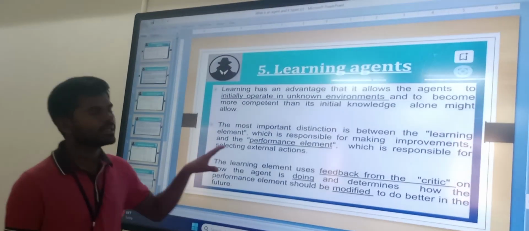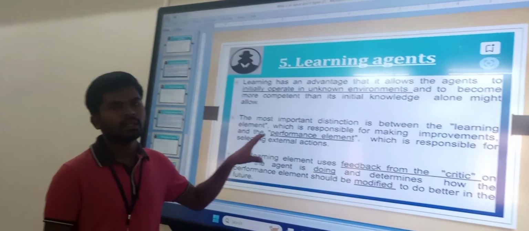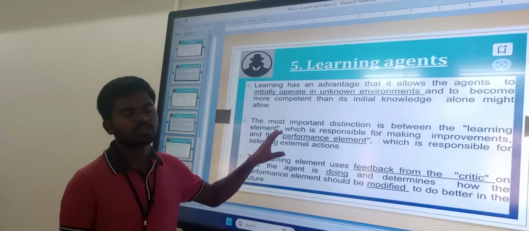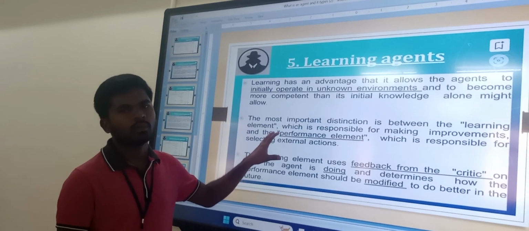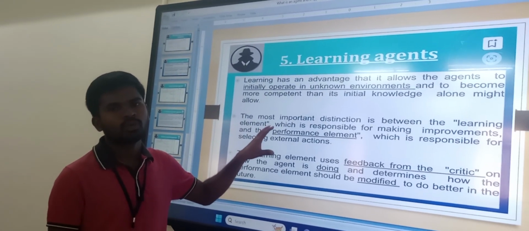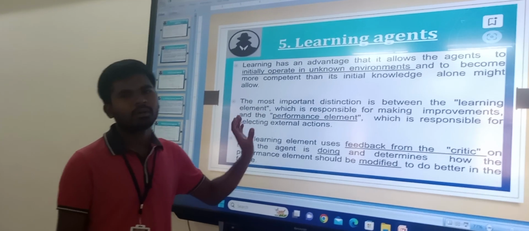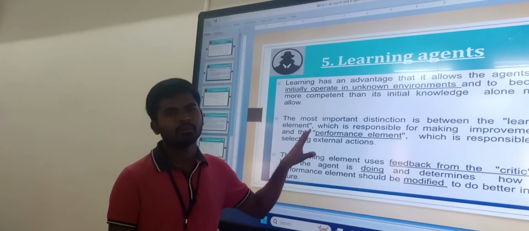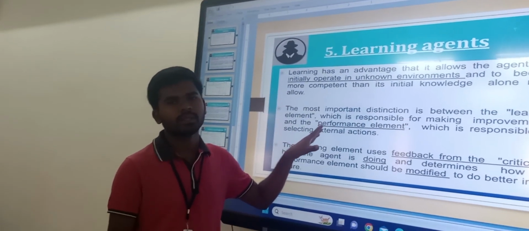Learning agent. A learning agent is nothing but an agent that initially has a small knowledge. It's like a newly born baby. A newborn baby learns either from her mother or from self experience in nature.